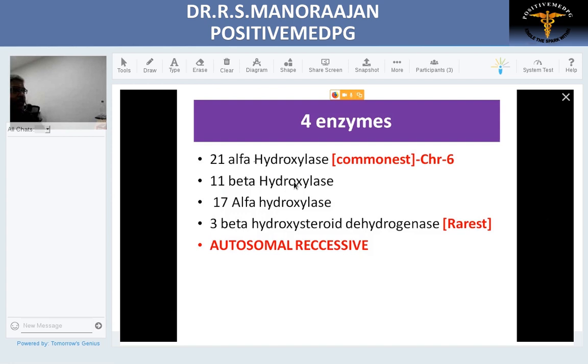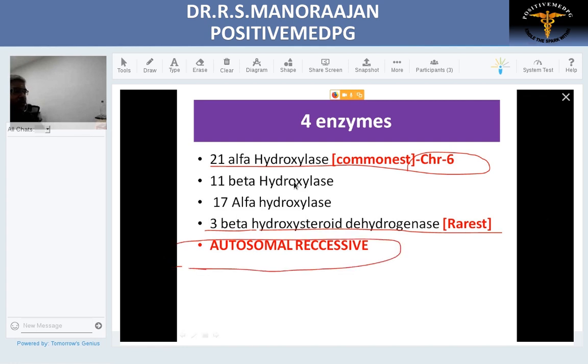To summarize, the four enzymes are 21-alpha hydroxylase, the commonest, on chromosome 6. The rarest is 3-beta hydroxysteroid dehydrogenase. As we know, any genetic disorder which is based on an enzyme is predominantly autosomal recessive. All CAH variants are autosomal recessively transmitted.